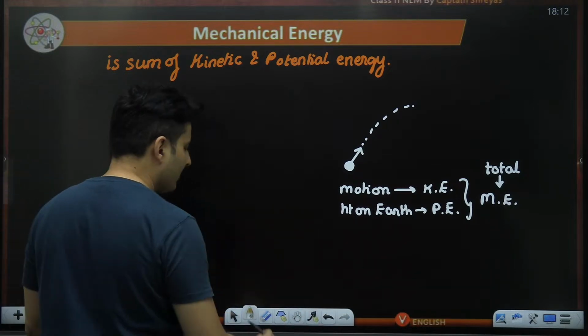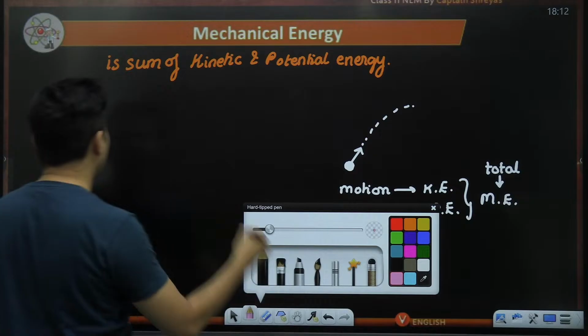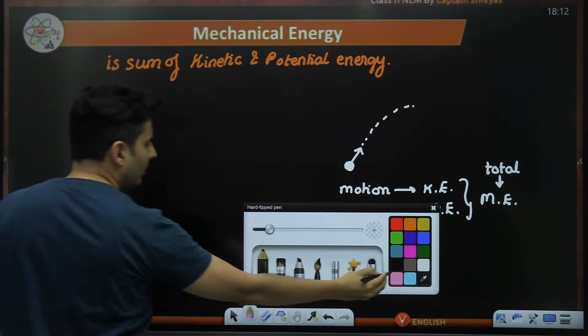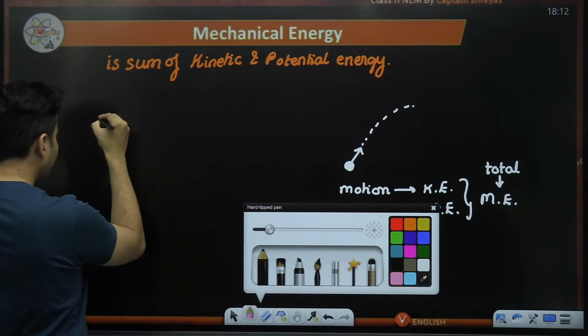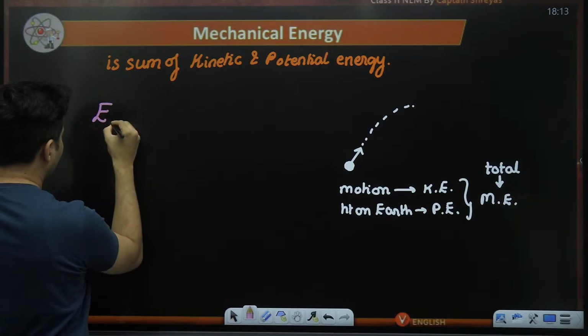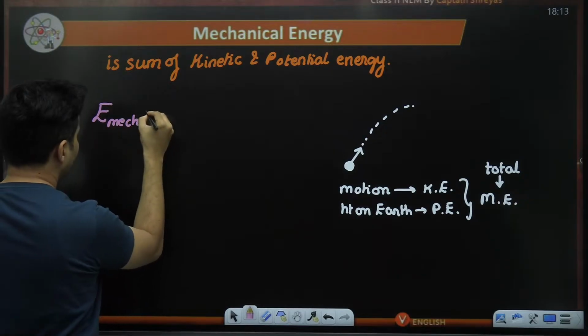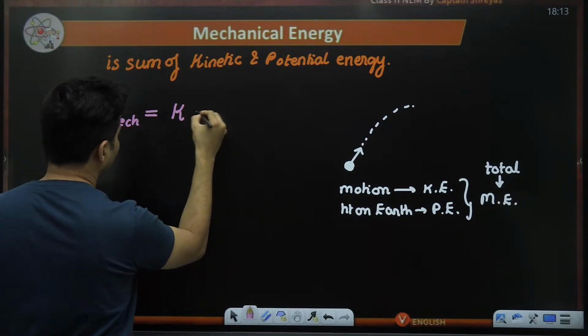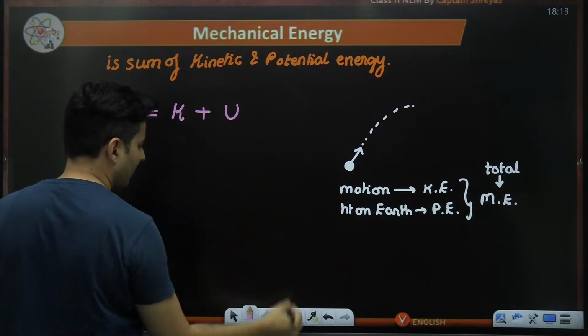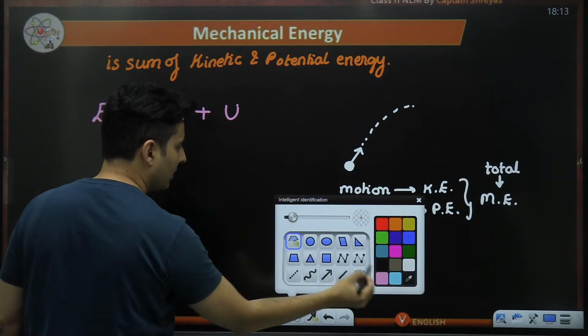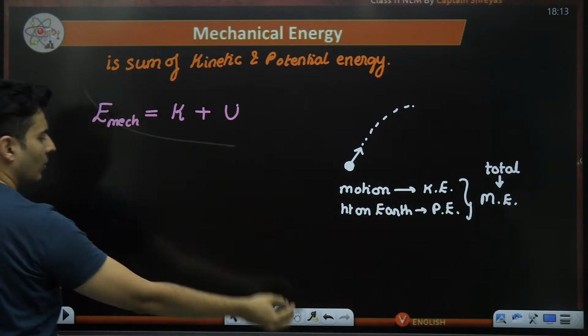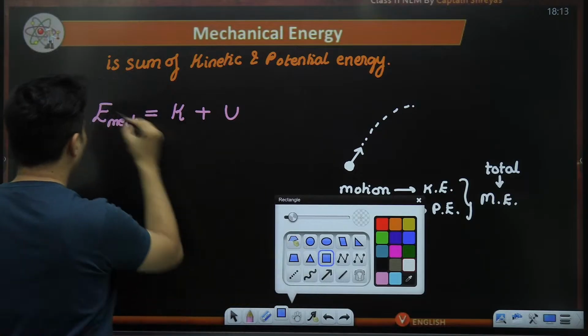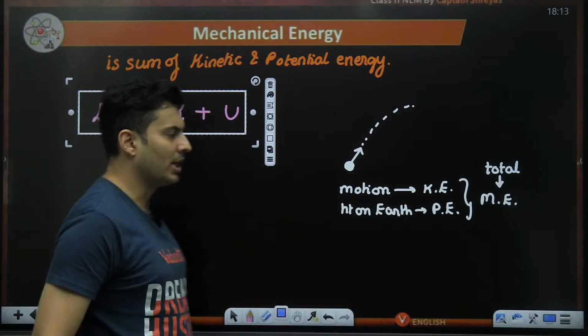So if you ask me, what is the formula for mechanical energy? The formula for mechanical energy, my dear students, E mech, will be nothing but kinetic energy plus potential energy. That's it. There is nothing great about it. It's a very simple-looking formula. Just kinetic energy plus the potential energy.